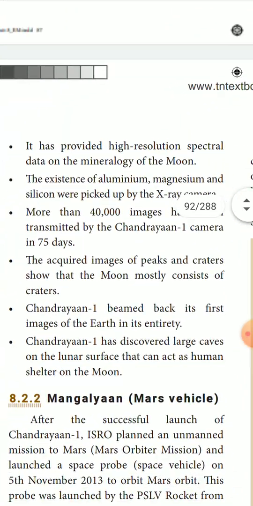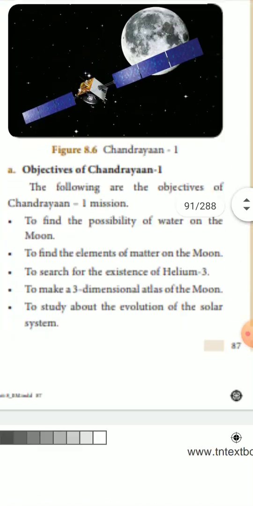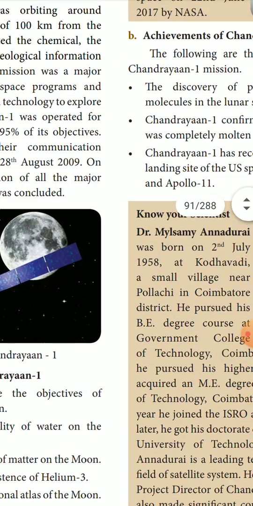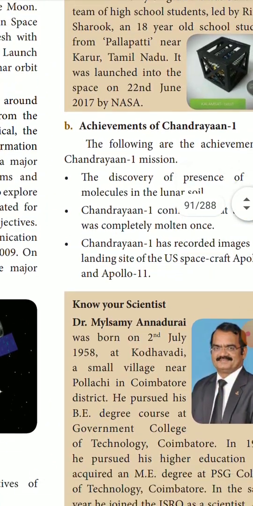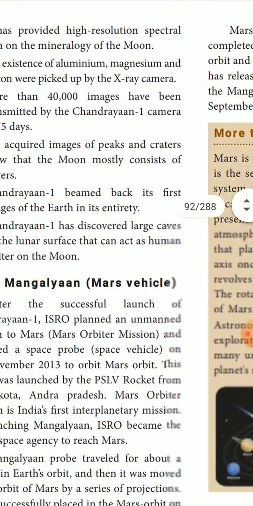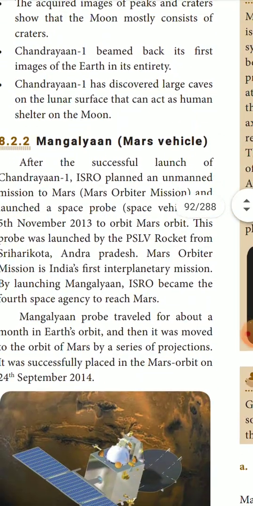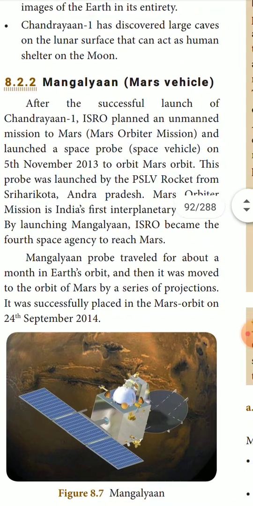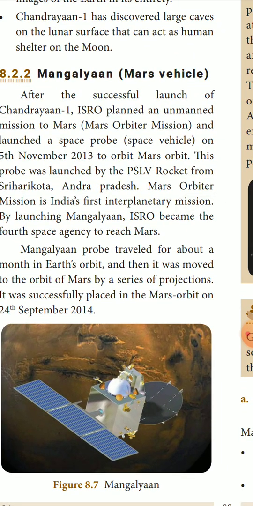Shelters were also found on the moon from the photos that came from the Chandrayaan. So these are all the achievements of the Chandrayaan, what happened and how it was able to conclude the mission. Now in the next class we will go with the Mangalyaan, or the Mars vehicle. Thank you, students.